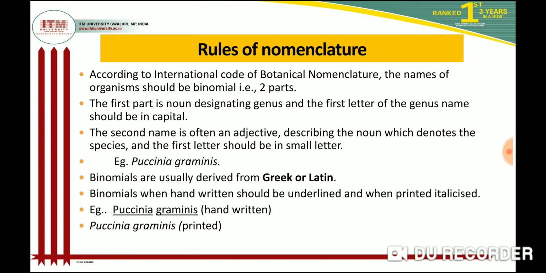Binomials are usually derived from either Greek or Latin words. When we write a binomial by hand, we should underline it, and when we print, it should be in italics. The example given is Puccinia graminis. When handwritten there is an underline, and when we go for printing there is an italic form.